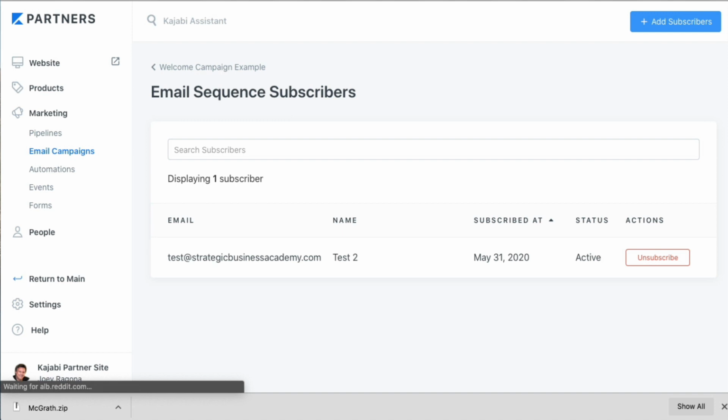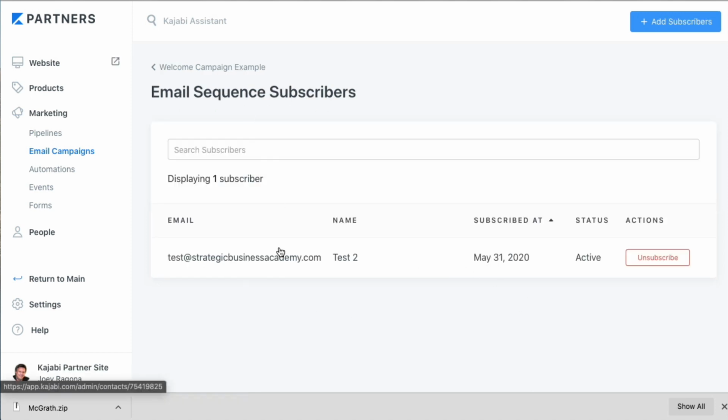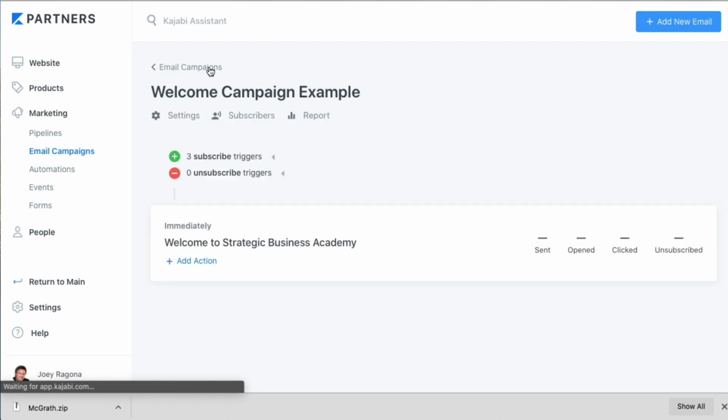Inbox. I'm looking at my inbox on the other computer here. Or the other screen, I should say. And I don't see it. So that is confirmed. Go back here. 1 cent. Yep. It is confirmed that if someone has gone through, they are on this quote-unquote subscriber list, they won't get the email campaign or any emails in this campaign again.